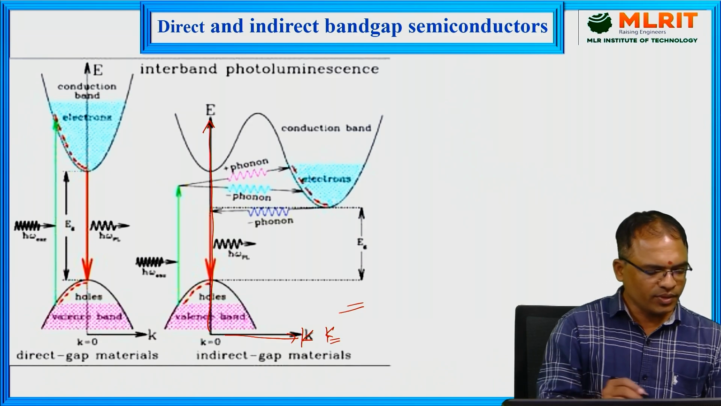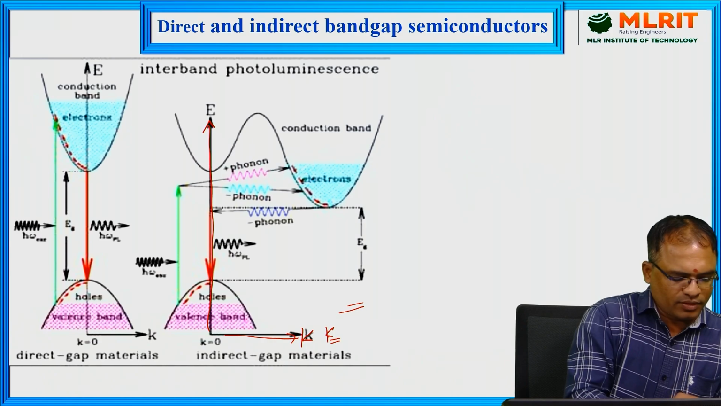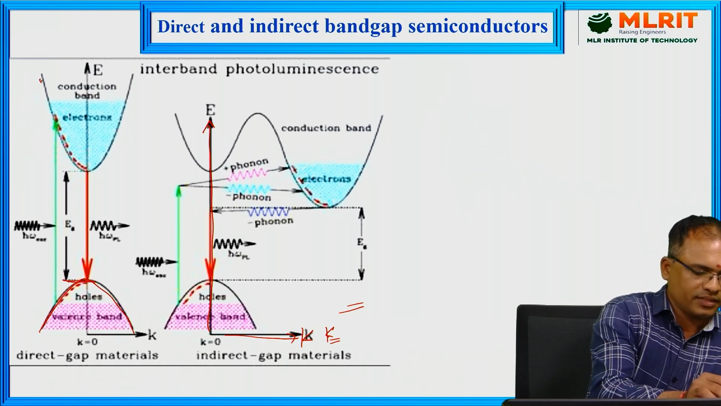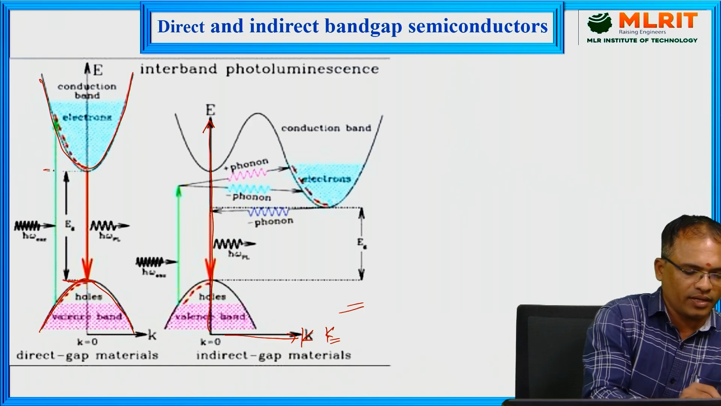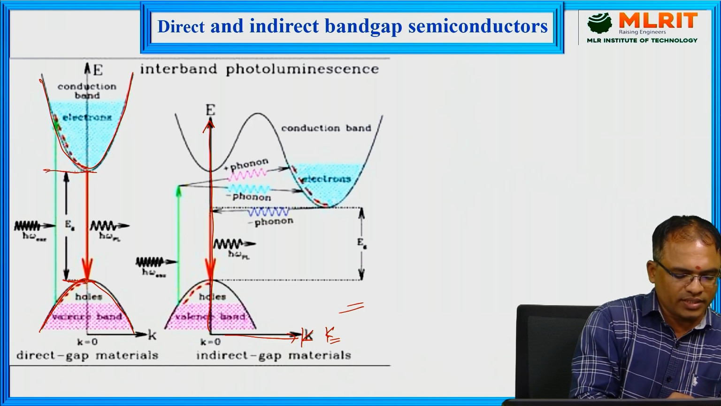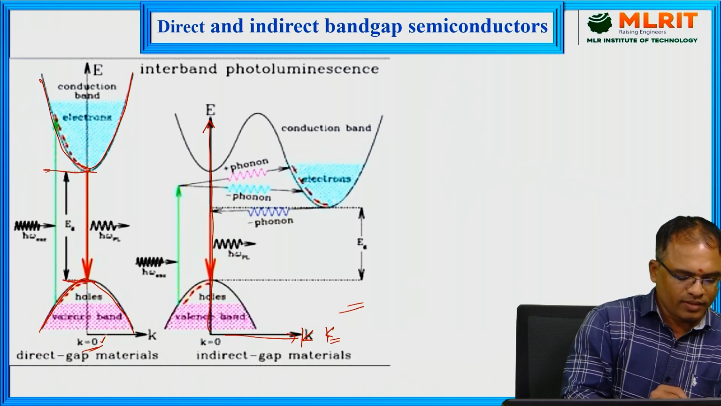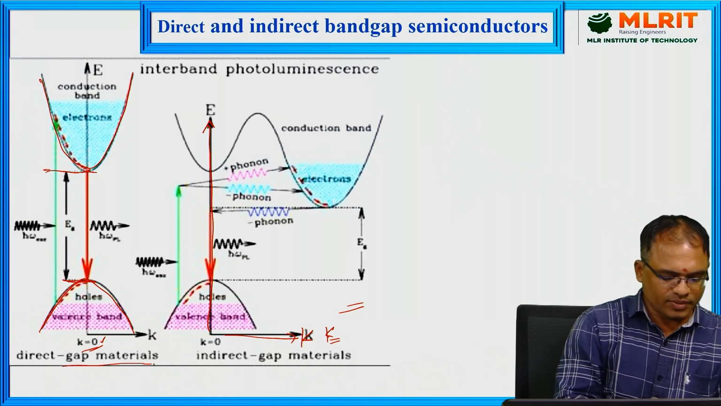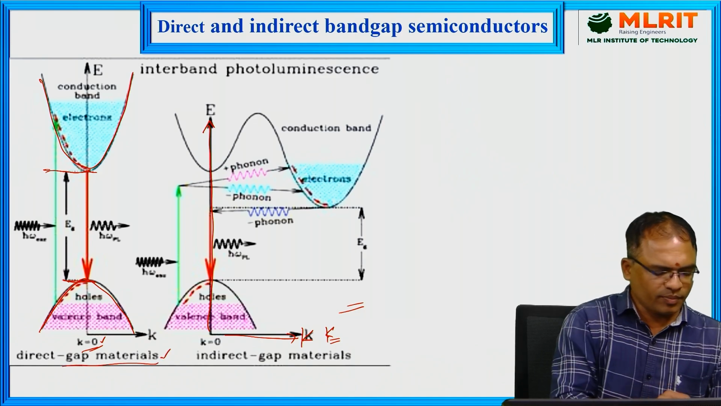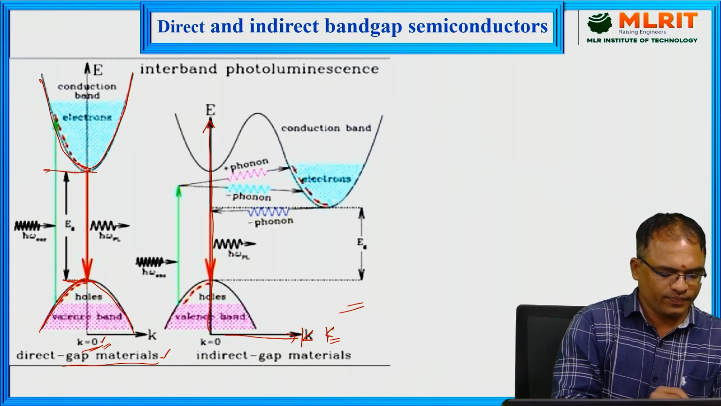Now coming to this picture, on the left side, we are observing that the top of the valency band is this one, and this is the conduction band called upper band, and the bottom of conduction band is this one. So both top of the valency band and the bottom of the conduction band occur at the same value of K. That is the case of direct bandgap semiconductors. In the case of direct bandgap semiconductors, top of the valency band and the bottom of the conduction band occur at the same value of K.